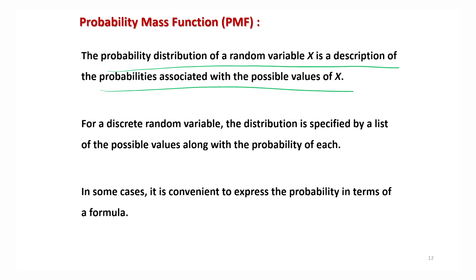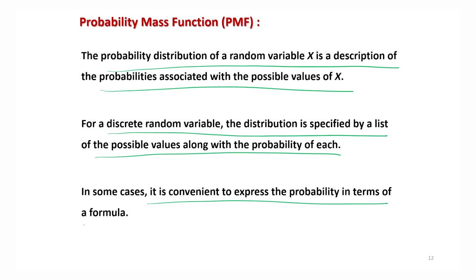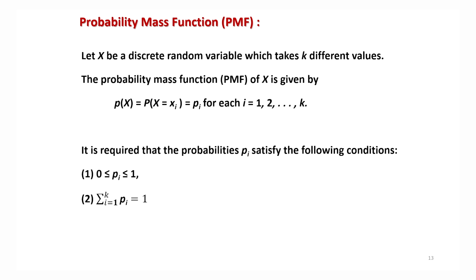That is why for a discrete random variable, the distribution of probability is specified by a list of the possible values, and in certain cases it is easier to find a mathematical formula which can describe the different probabilities, so that one can compute different types of probabilities. In some cases we define it only by giving the value of the random variable and the corresponding probability, right.